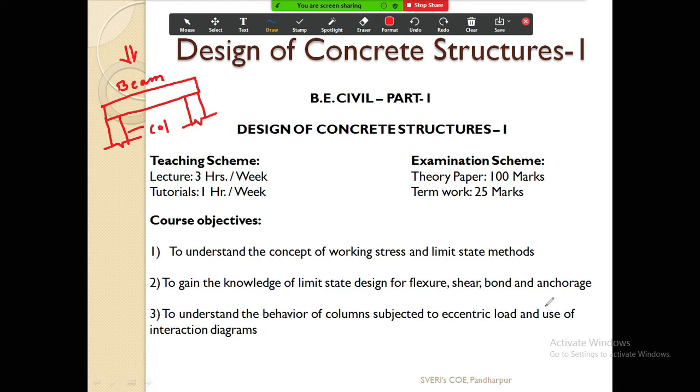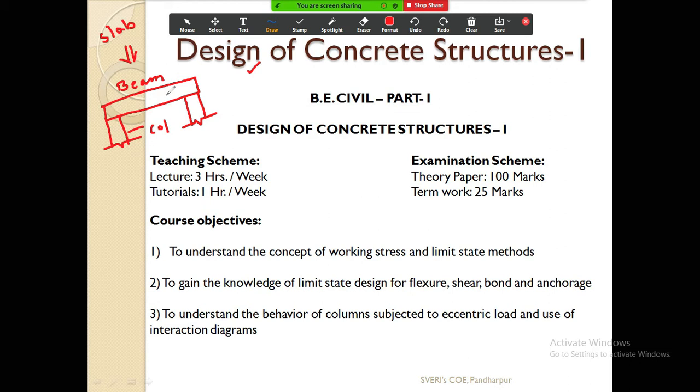Okay. So what I was telling you is, if this is a beam, and below the beam a column is placed to transfer the load, and on this beam the load is coming from the slab. The slab is there at the top, so mostly a UDL is acting on this beam. So what is the actual meaning of design? Design means that we are going to provide the steel in this beam. How many bars are required, what is the diameter of the bar, what should be the spacing between the bars.